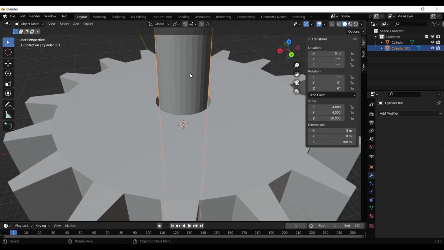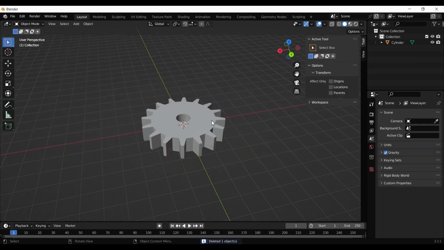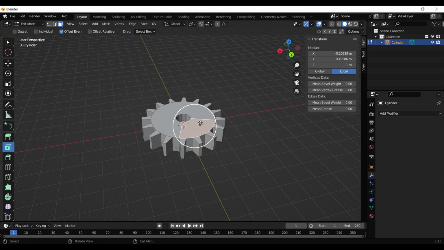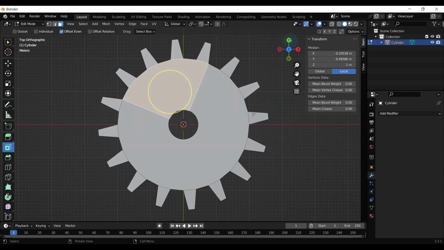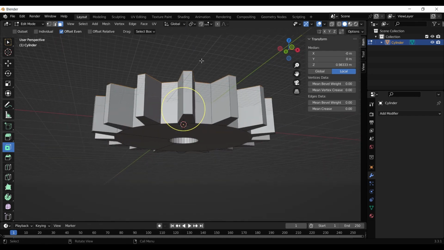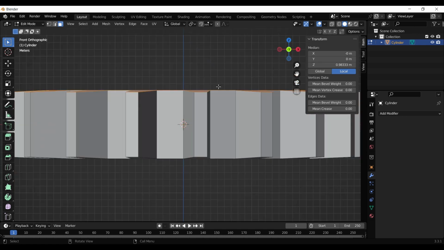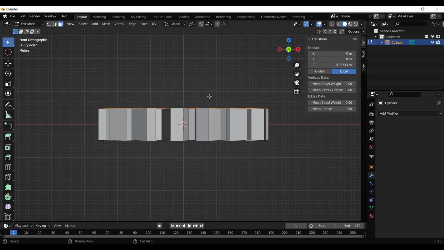Okay, you can also model twisted gears by selecting these top walls in the gear, switch to this tool and rotate it in the Z axis.